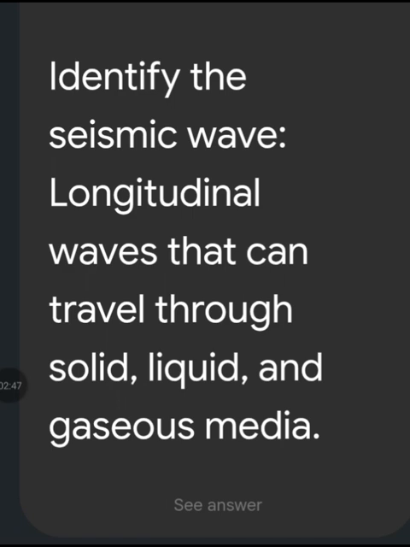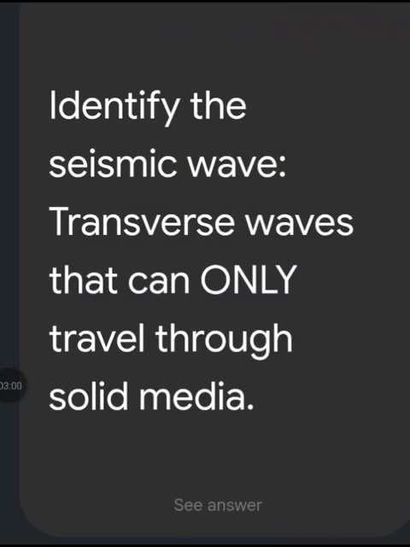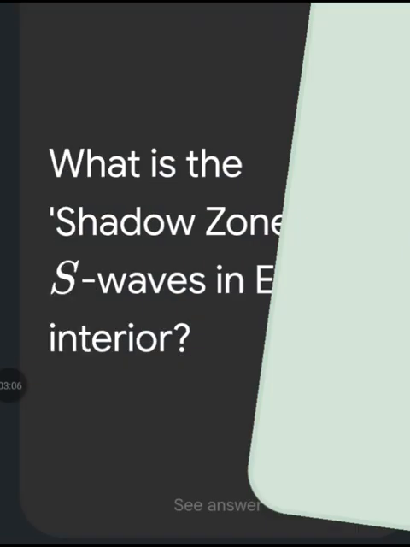Identify the seismic wave. Longitudinal waves that can travel through liquid, solid and gaseous media. P waves, known as primary waves. Identify seismic wave. Transverse wave that can only travel through solid medium, that are S waves.